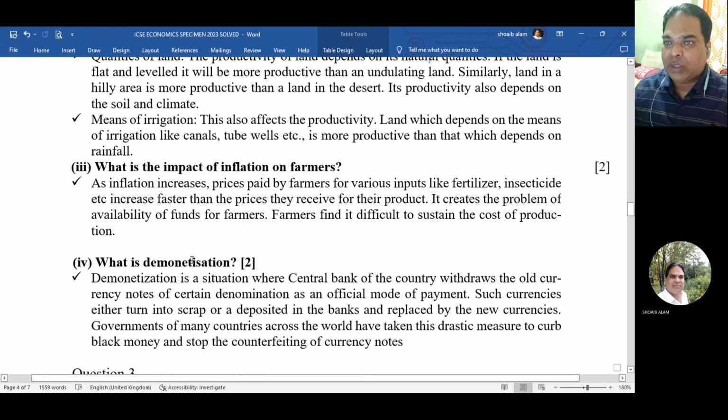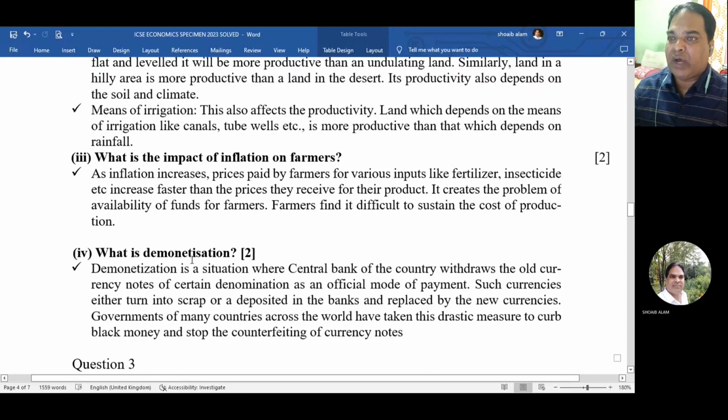Now, number 3, what is the impact of inflation on farmers? So as inflation increases, prices paid by farmers for various inputs like fertilizers, insecticides, etc. increase faster than the price they receive from their product. It creates the problem of availability of funds for farmers. Farmers find it difficult to sustain the cost of production.